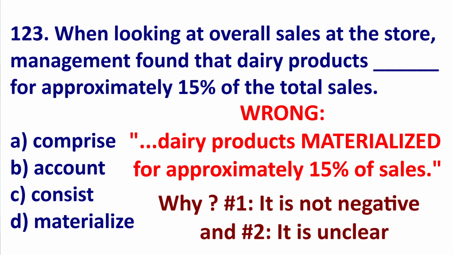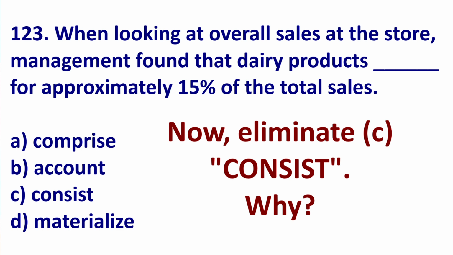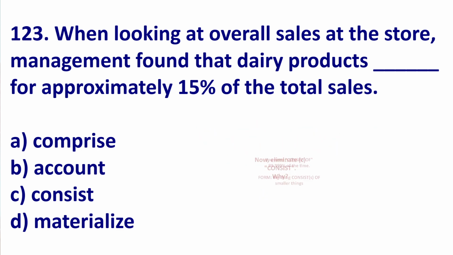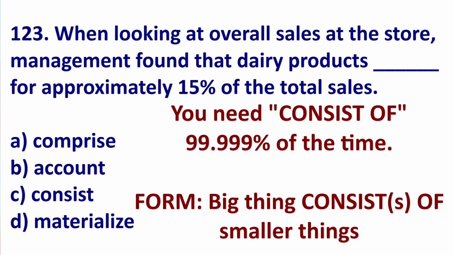As you can see, dairy products didn't materialize for 15% of the total. This is strange. Dairy products didn't start to exist for 15%. The grammar is correct, but it is a strange sentence. So we will eliminate D. Next, eliminate C, consist. When you use consist, you need consist of 99.99% of the time.